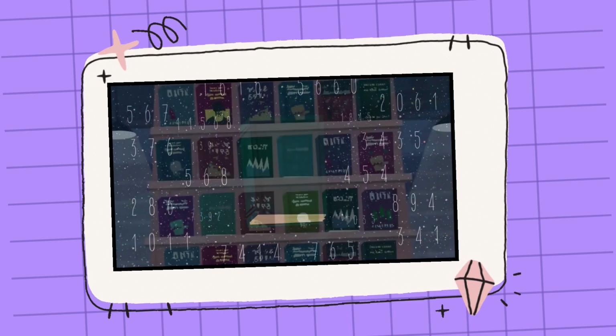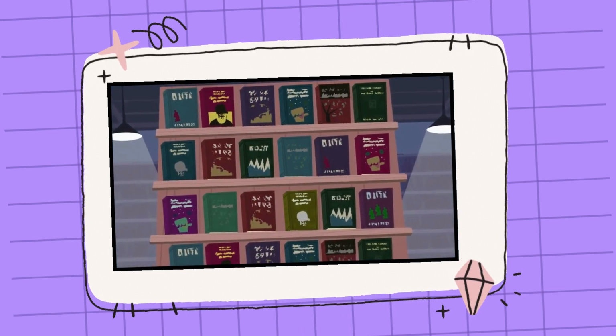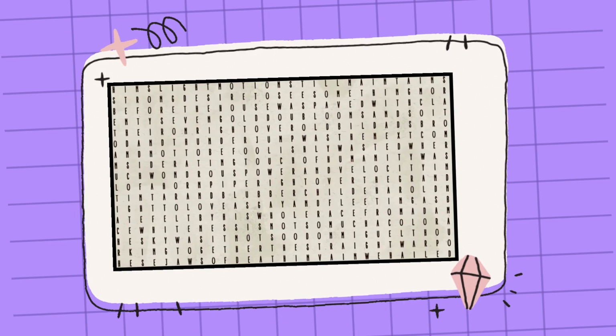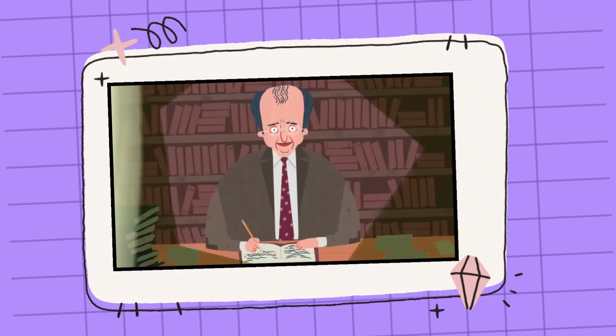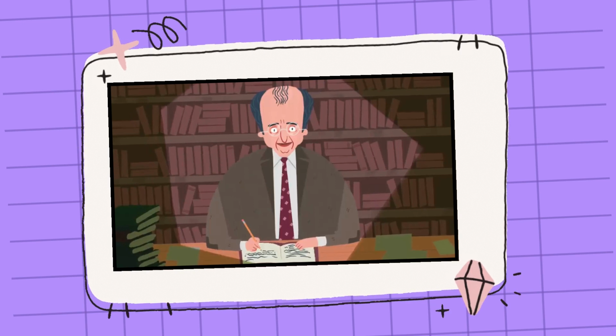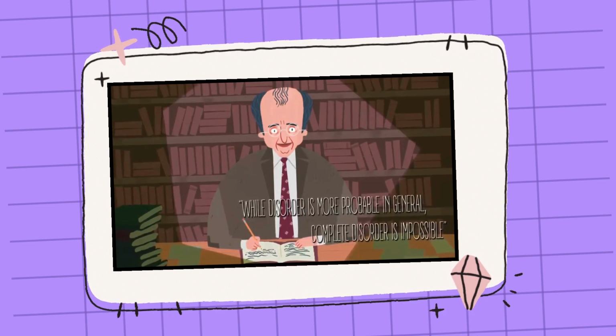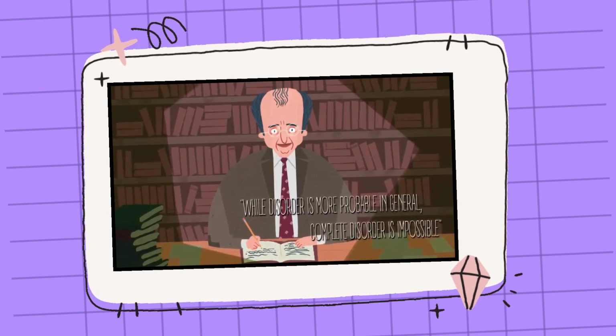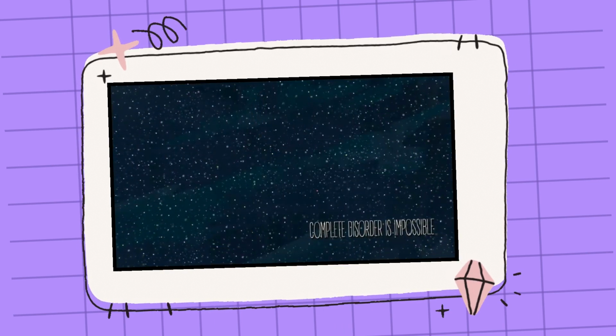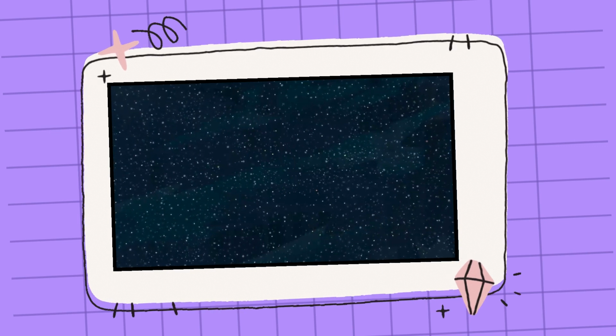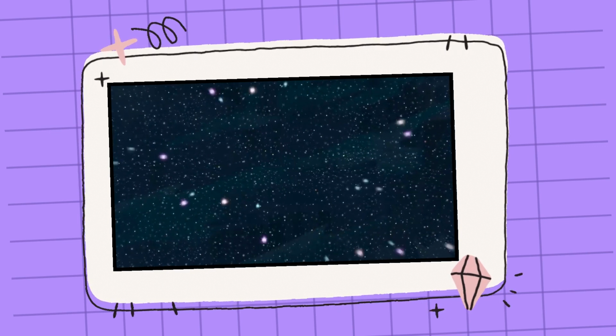You can try it yourself. Just pick a favorite text, arrange the letters in a grid, and see what you can find. The mathematician T.S. Motzkin once remarked that while disorder is more probable in general, complete disorder is impossible. The sheer size of the universe guarantees that some of its random elements will fall into specific arrangements.